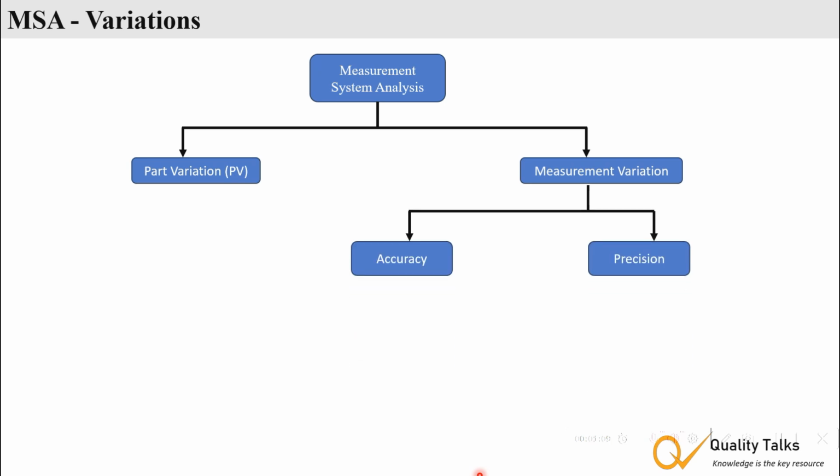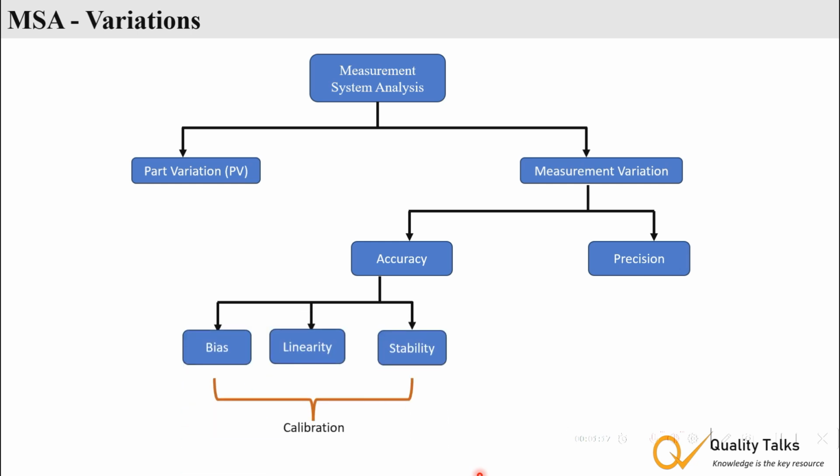The measurement system has two main types of error: accuracy and precision. Accuracy error: accuracy refers to how close a measured value is to the true value. It includes three types of error: bias, linearity, and stability. We perform calibration to detect and correct these errors.